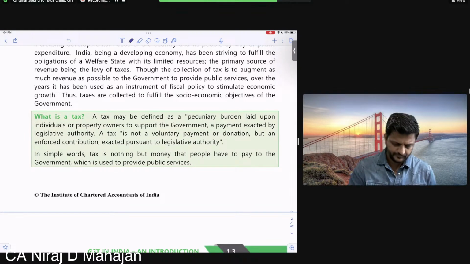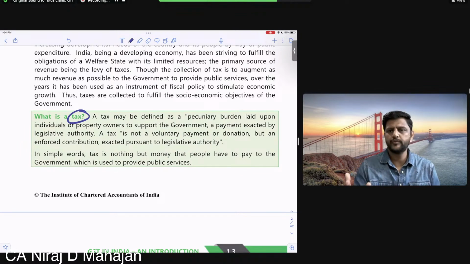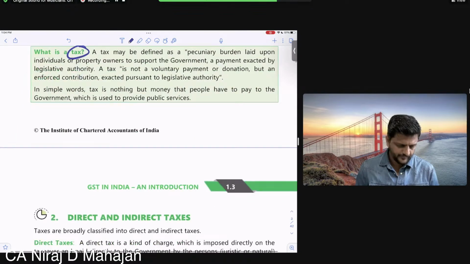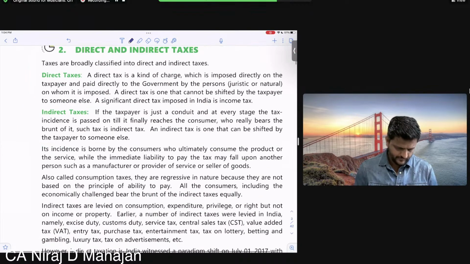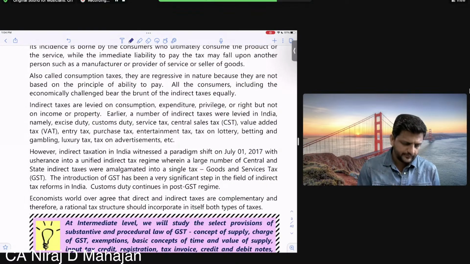Okay, everybody? Now, what is the tax and all? After doing income tax, now to understand what is the tax, that will be a waste of time. Okay, but please read. Sure. Whatever important, I'll do that.